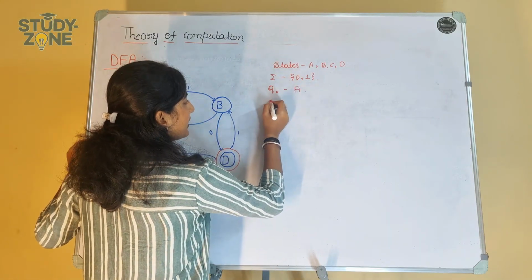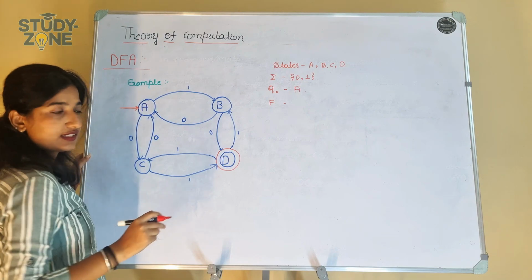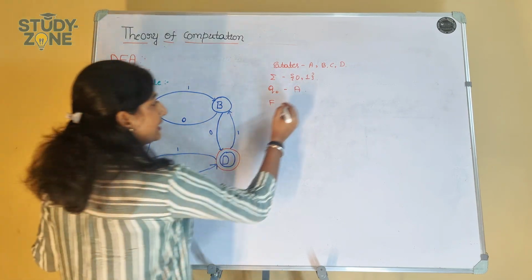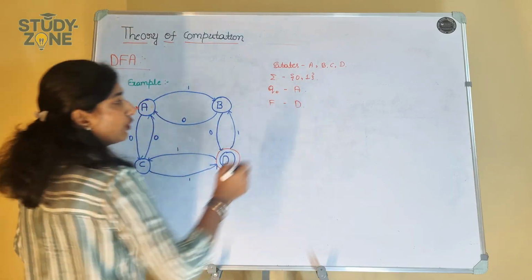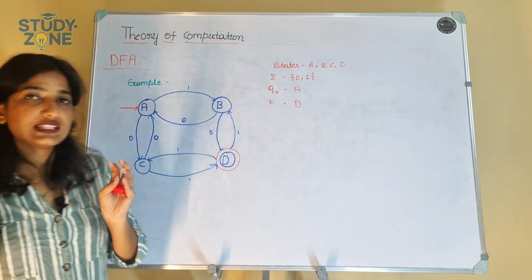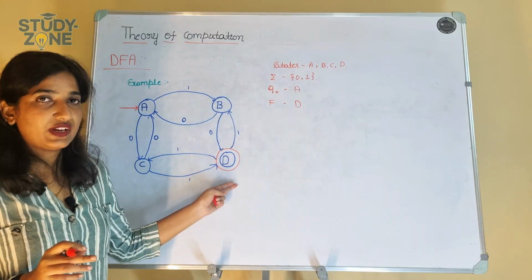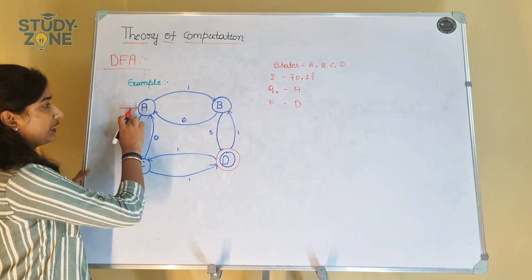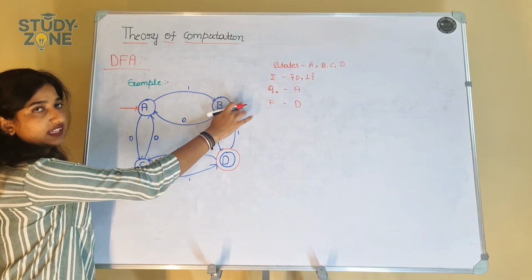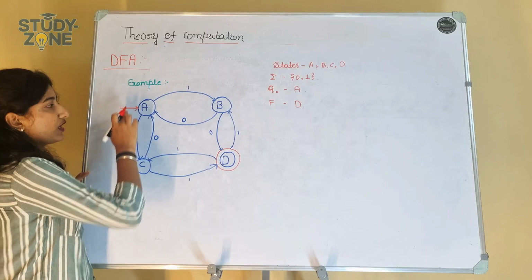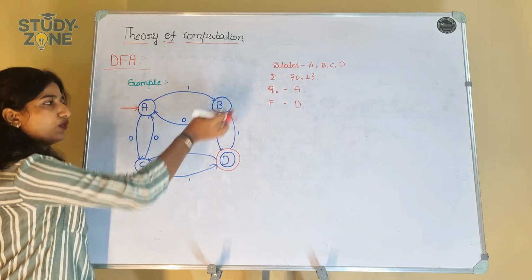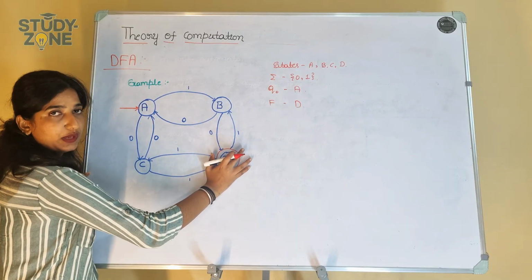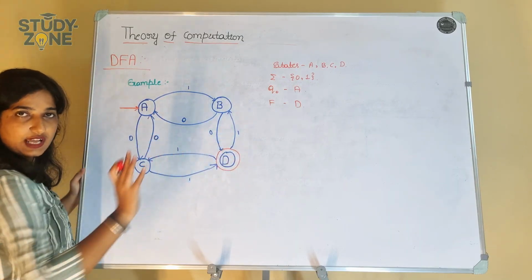So which is the final state here? The final state is the one which has two circles on it. So here the final state is D. If a string is accepted, it will go to the final state only, right? If you start from here and end up here, then the string is not accepted. But if you move through anything and at the end you are here, then the string is accepted.